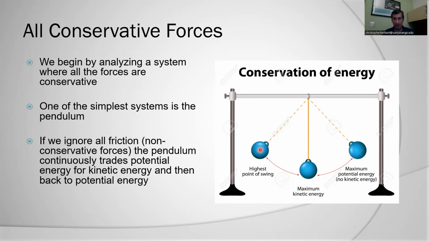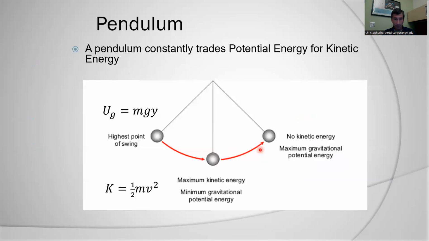Basically, it's going to be able to swing back and forth forever. It's sort of a perpetual motion machine. And essentially, when we're looking at this, we have to consider what the position of the mass is at the beginning of whatever change we're looking at and what it is at the end.